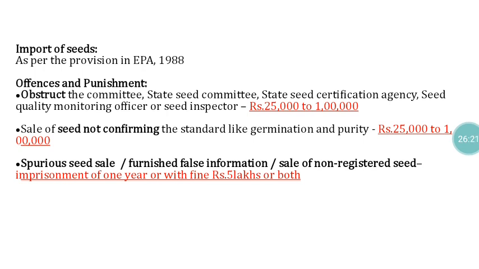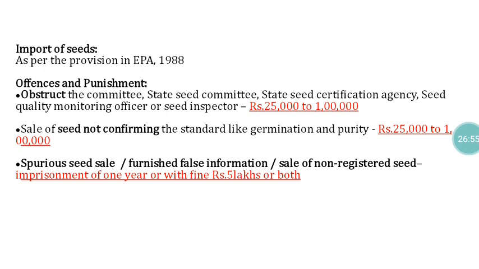Suppose a person is found to sell spurious seeds, hide the quality while selling the seed material, furnish false information in the labels, or sell non-registered seeds. As per the Seed Bill 2019, whatever kind or variety comes for sale in the market should be registered with the state seed committee or central seed committee, which have a separate subcommittee.